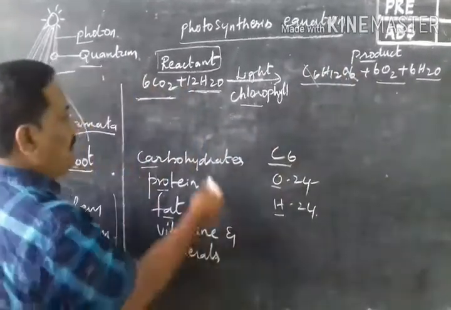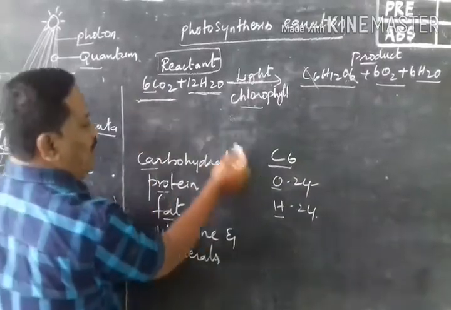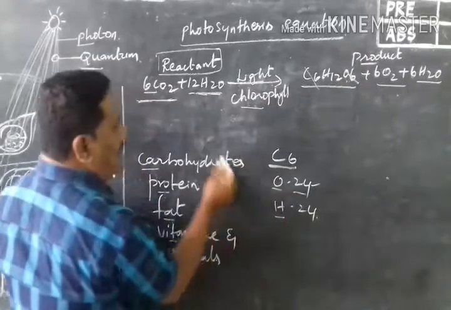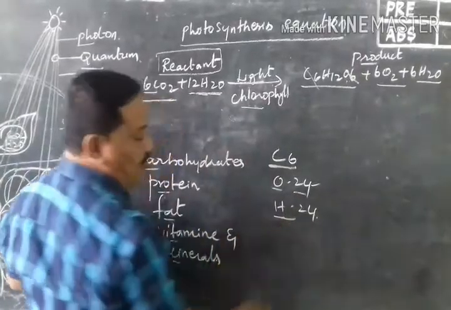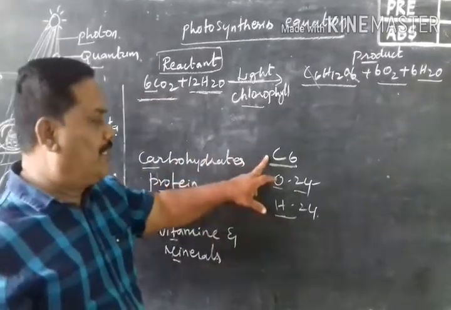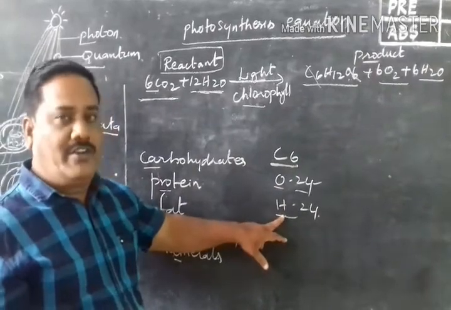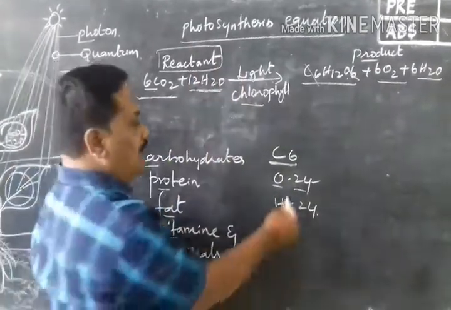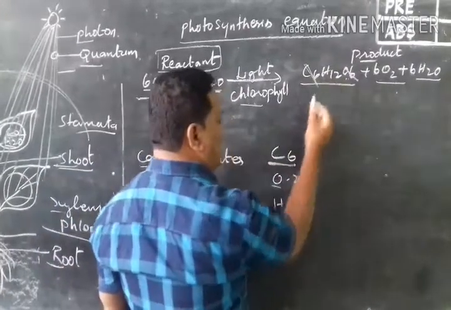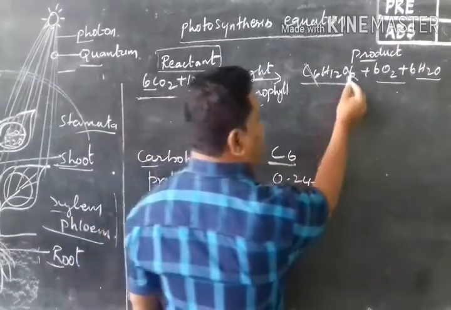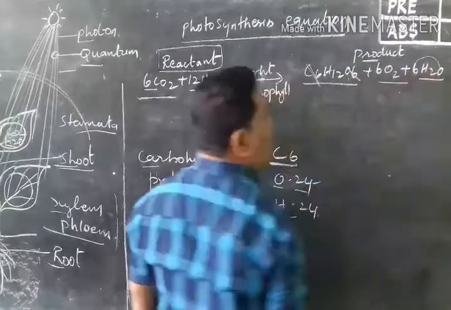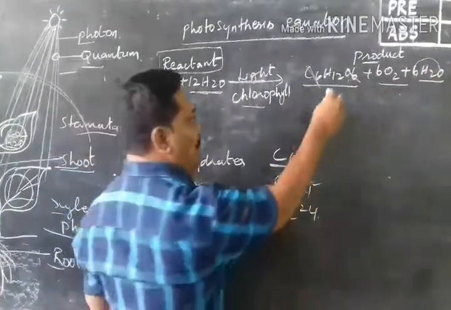Here in the reactants carbon is 6, oxygen is 24, hydrogen is 24. The products are also equal. Now check: carbon 6, oxygen 24, 6 plus 12 is 18, plus 6 is 24. Okay, oxygen is also equal.